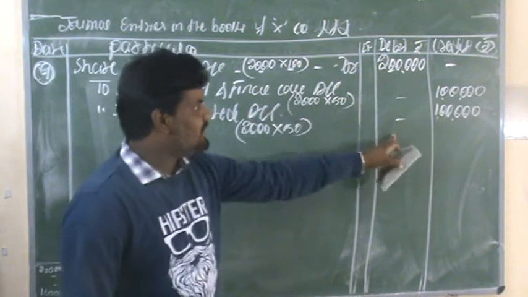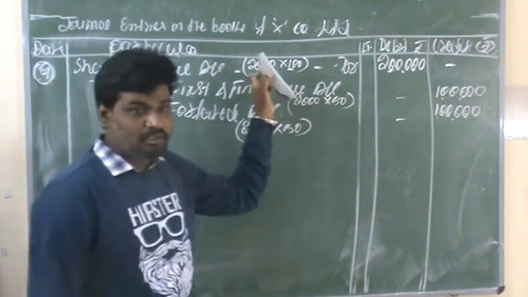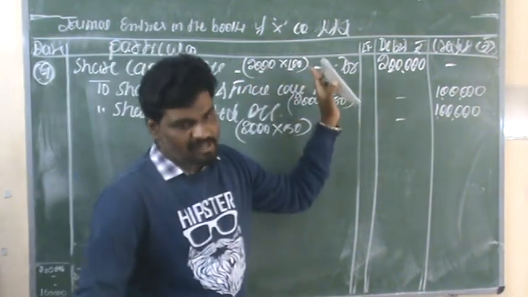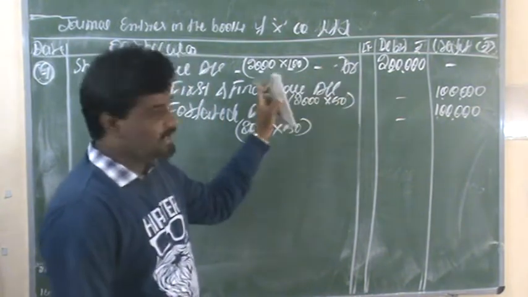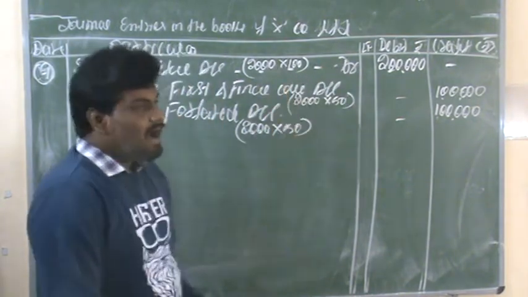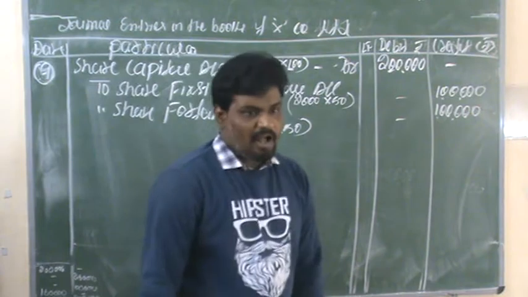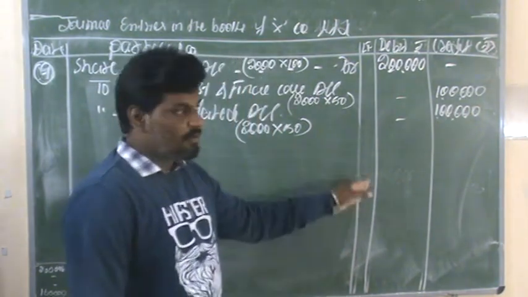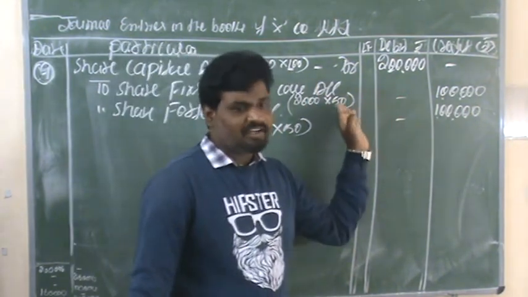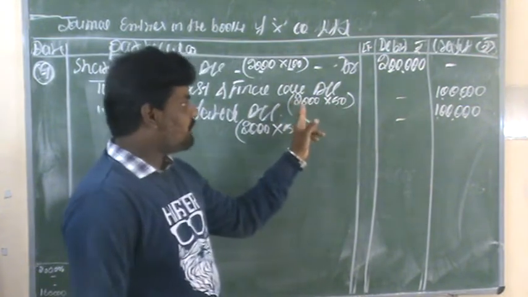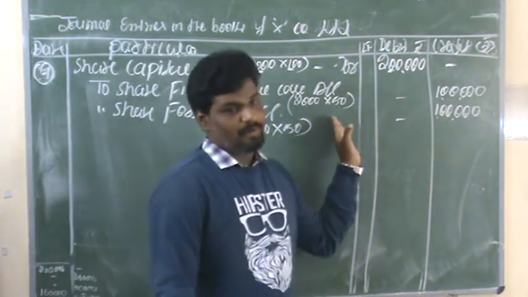This is the calculation: total number of forfeited shares into the value of each share in the beginning. That value we multiply for share capital at the time of forfeiture. At the time of first and final call these shares are forfeited, right? So at the time of first and final call they needed to pay rupees 50 from each share.